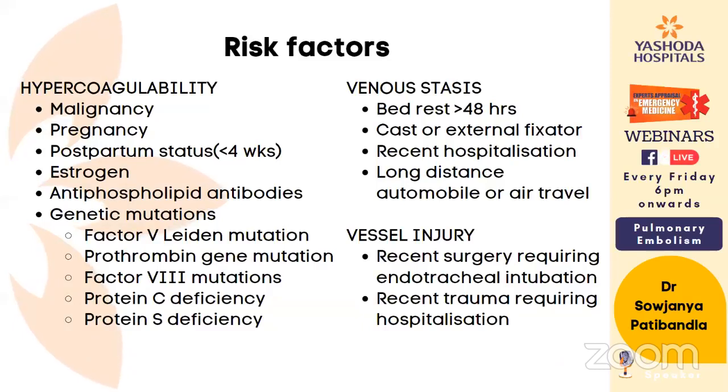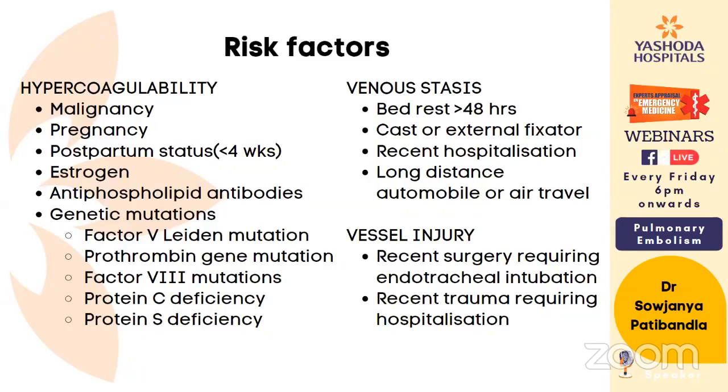So these tests have more of a negative predictive value, and they are also false positive in many conditions like malignancy, pregnancy, advancing age, sepsis, hemorrhage, etc. So a raised D-dimer cannot help us diagnose pulmonary embolism, but a normal D-dimer can help us say that this may not be a case of pulmonary embolism. That is called negative predictive value.